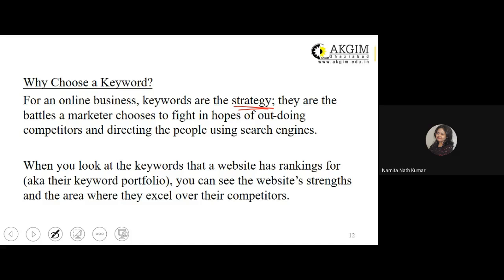They are the battles a marketer chooses to fight in hopes of outdoing the competitors and directing people using search engines. कहाँ direct करना है? To web pages. The company specific or business specific web pages. When you look at the keywords that a website has rankings for, that is your keyword portfolio. Keyword portfolio means the collection of keywords in a single place. You can see the website's strengths and the area where they excel over the competitors.